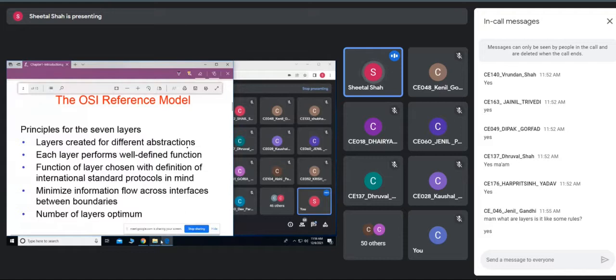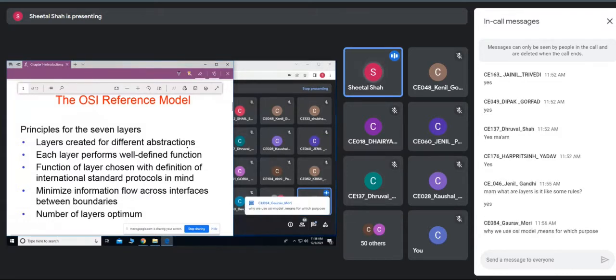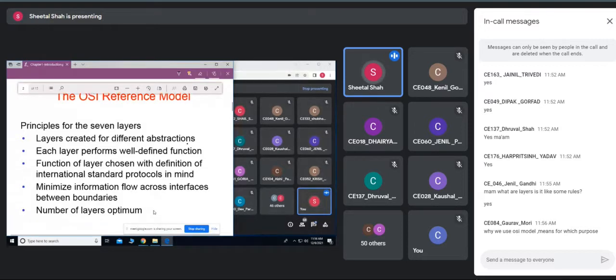That network software is divided into a number of sub layers. Every layer would have its own function, and those functions should be defined based upon standard protocols, and those should be international standard protocols.